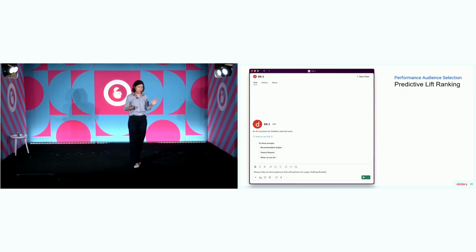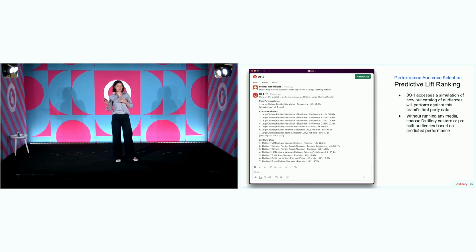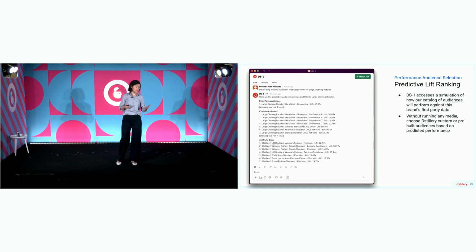That's like a masked name for a brand, since this is first-party data. And what it's going to do is access a simulation that we run across our catalog of 20,000-plus audiences to predict which audiences are going to perform for this campaign against their first-party data. And so you can see it found some audiences. It has some first-party audiences with a very high lift, then some custom audiences that Dstillery made custom for this brand, and then a bunch of pre-built behavioral audiences that are available to any brand. So without running any media, we can see how these things are expected to perform.